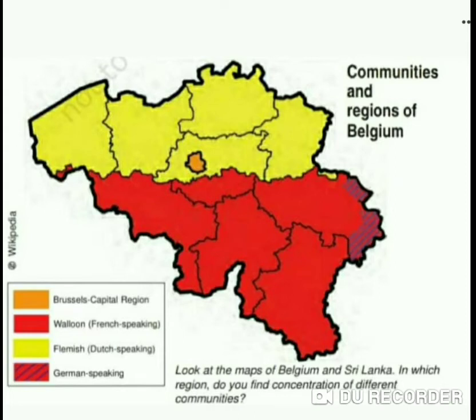But when it comes to Sri Lanka, instead of sharing power, the majority Sinhala community enjoyed all the powers of the government. That showed the unitary form of government. Unitary form of government means that maybe only the central government exists, or all the other tiers of government are subordinate to the central government.